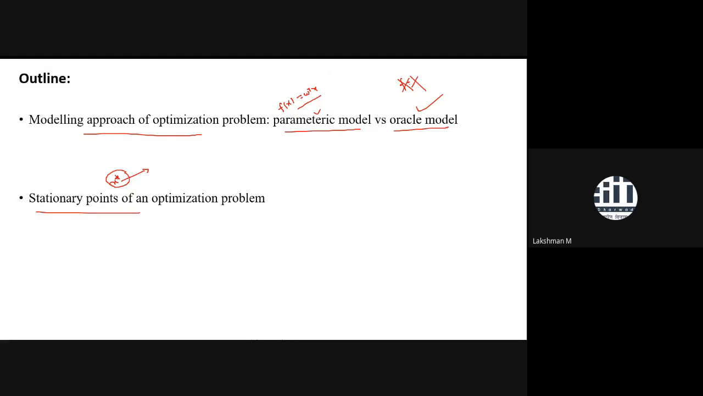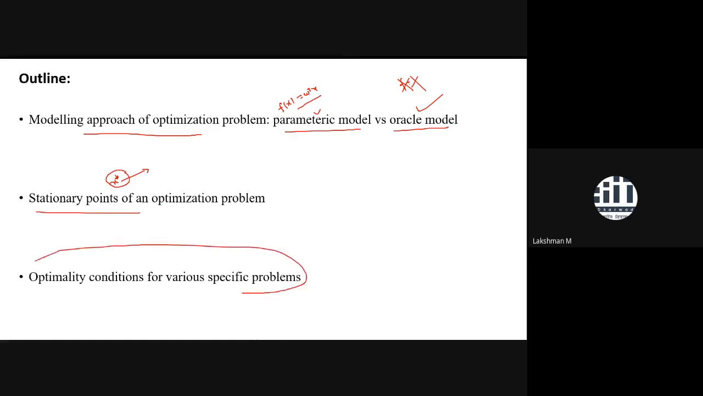X star would be that. There are various characterizations of a stationary point. Those things we will discuss here. And in the next class we will discuss optimality conditions of various convex optimization problems. If you go for different optimization problems, you will see different kinds of optimality conditions.